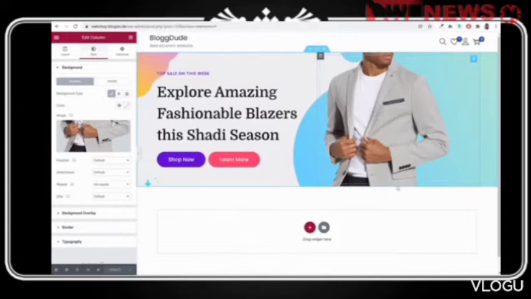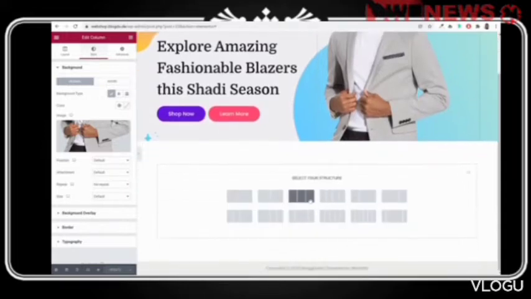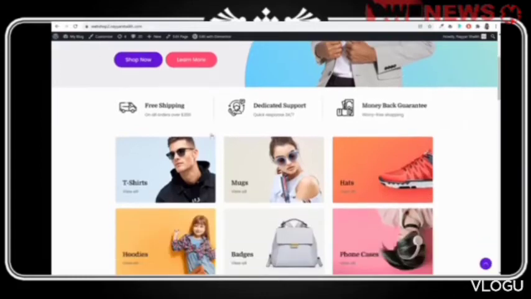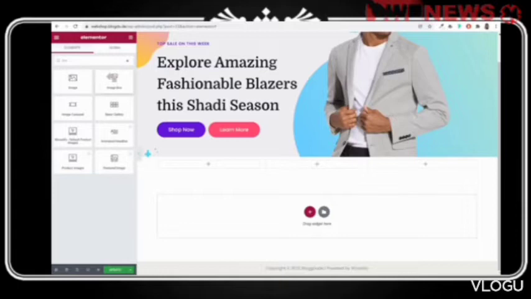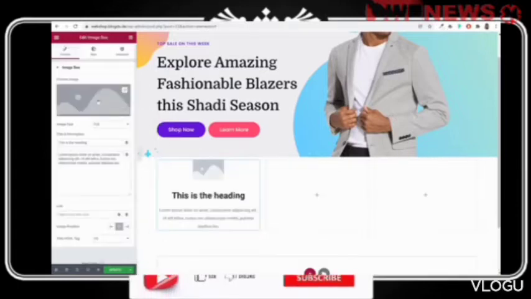Right, so for this, let's add a new row and divide it into 3 different columns, obviously because we want 3 options over here. And for this, we'll be using image box. So search for image box, drag and drop it over here. And this is how it will look like.